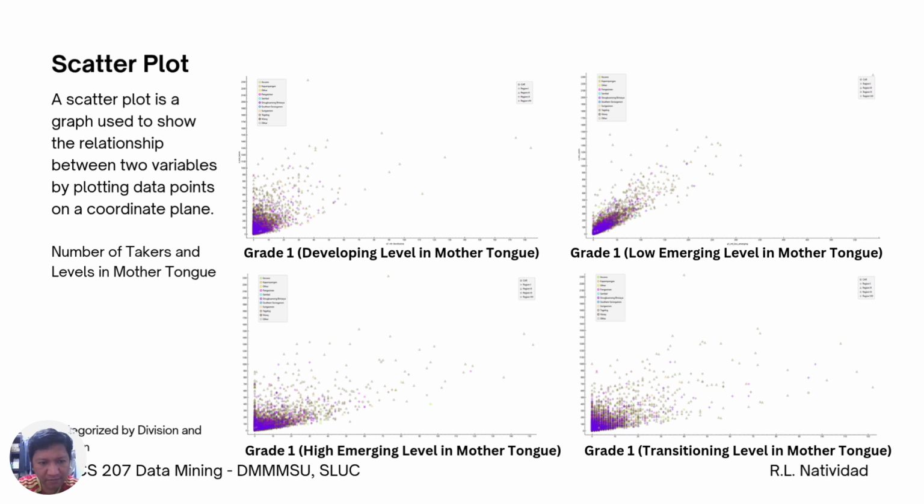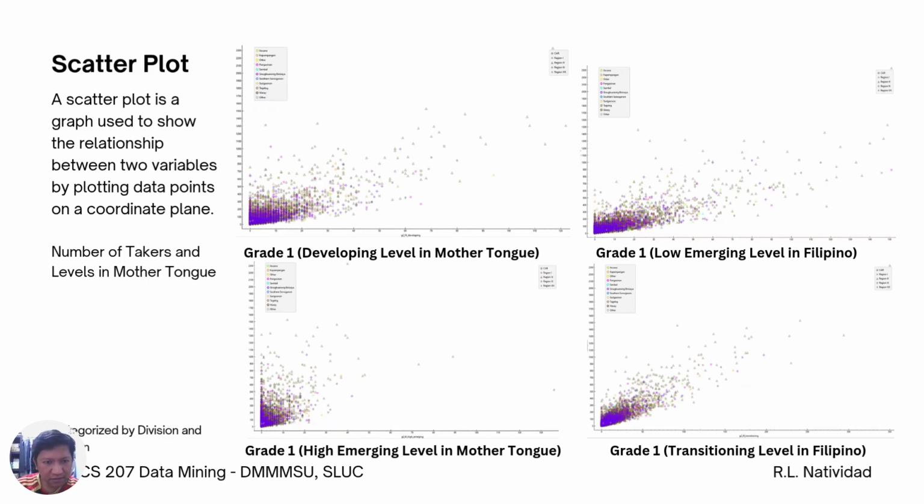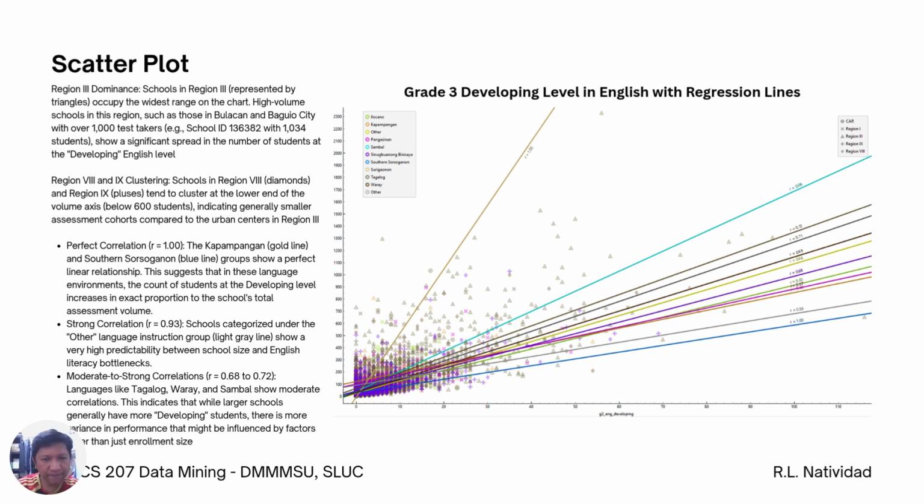Okay. This is for grade 1, developing level in mother tongue, high emerging level transitioning, grade 1 developing level in mother tongue, low emerging levels. Okay. So this is grade 3 developing level in English with regression lines.